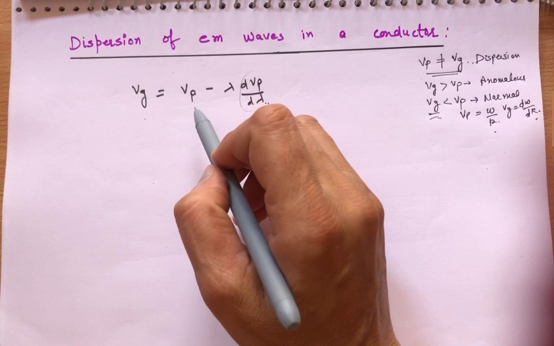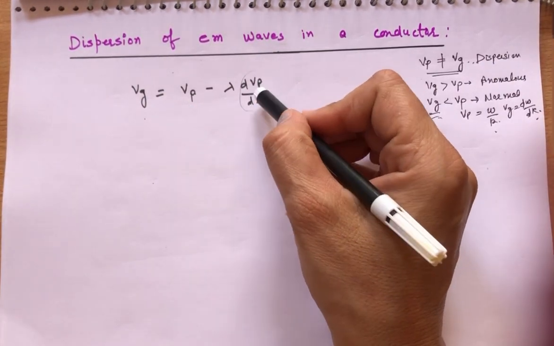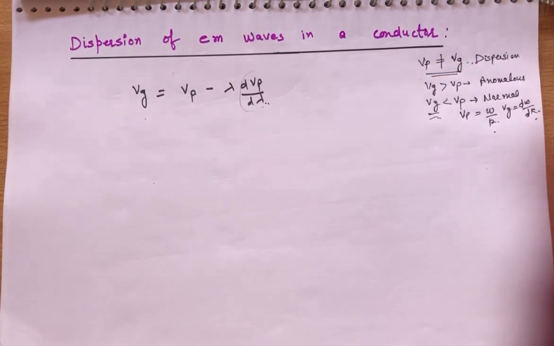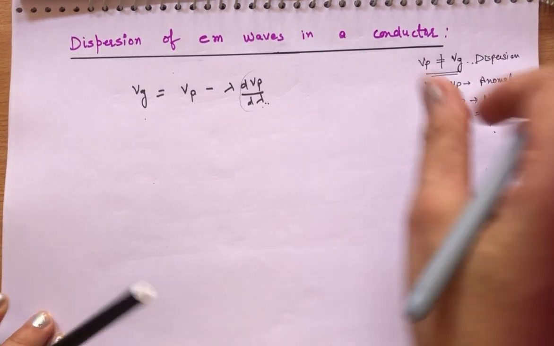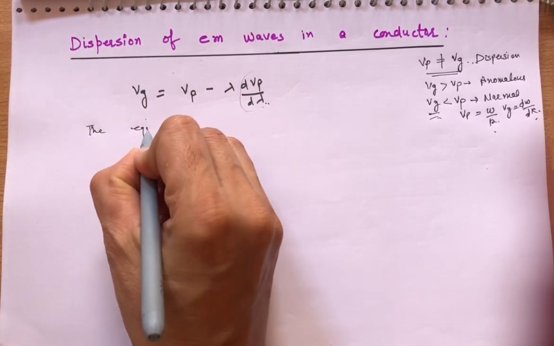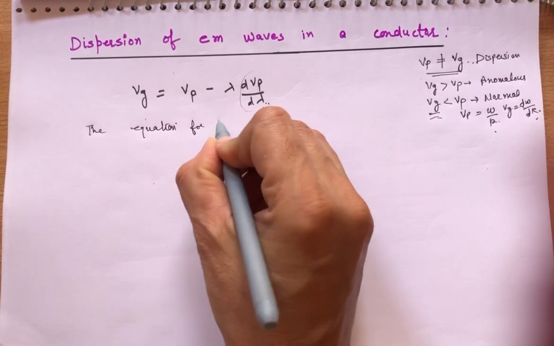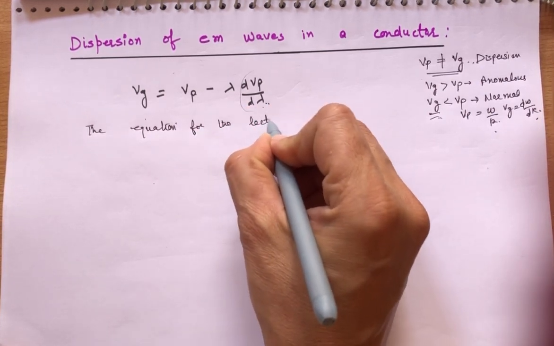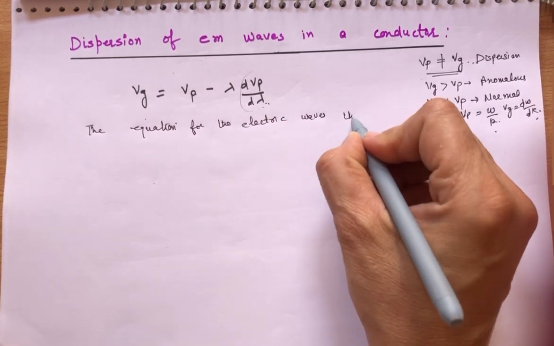Clear? So for this, first of all, to find the value of dVp over d lambda, because in the case of a conductor we want to find it, we use the equation for electric waves through a conducting media.